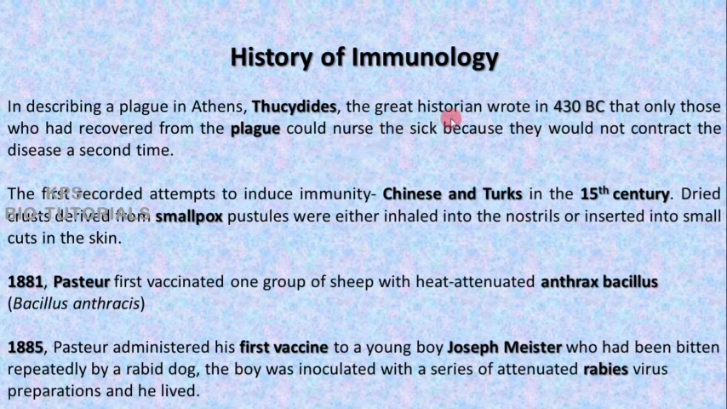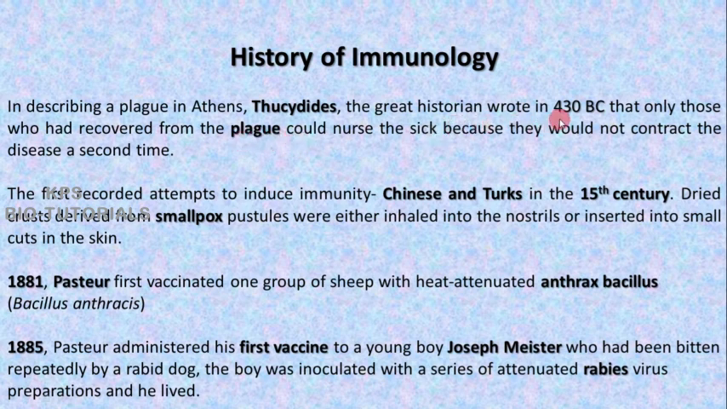This indicates that the people of that time had knowledge that when a person had the plague and was cured from it, then the person would get immunity against the plague, so that person could treat or nurse other sick persons. So this is a crude idea about immunity that existed in that time, about 430 BC.